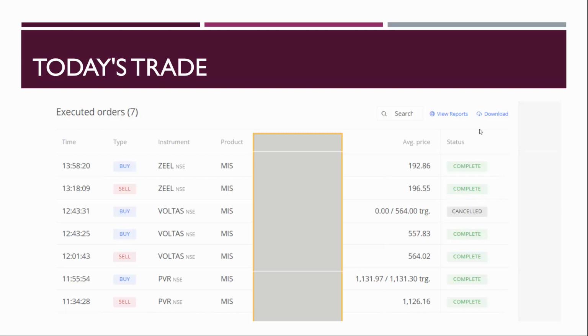We wanted to enter at 566, but as the market started to fall, we missed 2 points here. So we kept our stop loss after a swing low. We kept our stop loss at 564, and then we booked completely at 557. The stock went down to 547, so 10 points we have missed here.